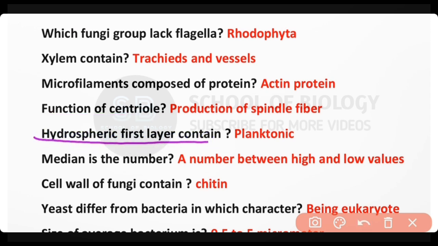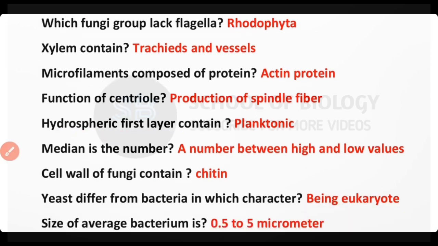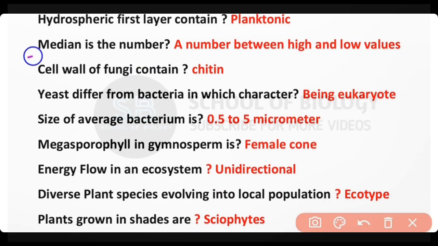Hydrosphere first layer contains planktonic organisms. Median is the number between high and low values. Cell wall of fungi contains chitin. Yeast is different from bacteria, being eukaryote. Size of average bacterium is 0.5 to 5 micrometer.